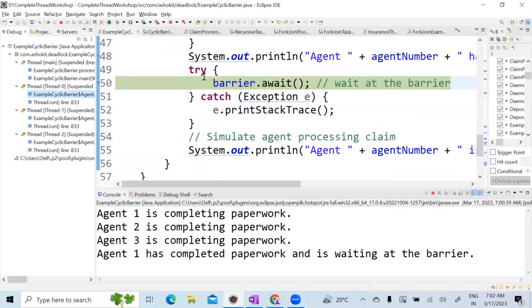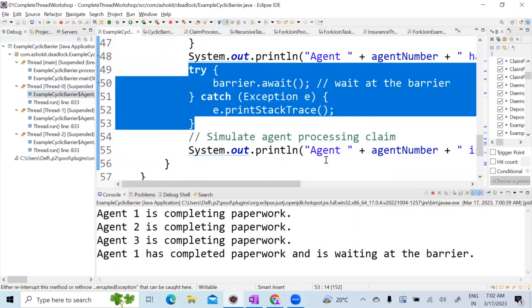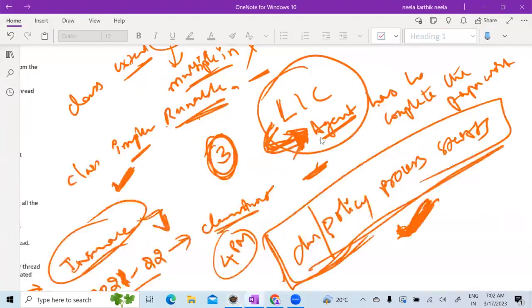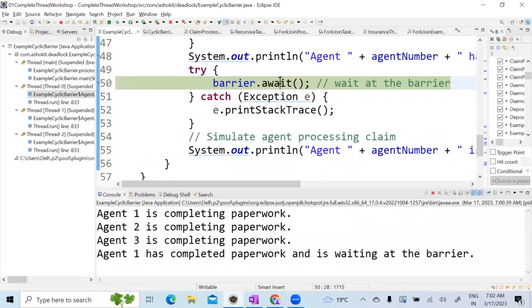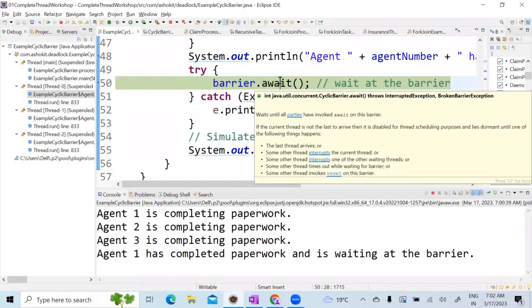If I don't write this code, the policy process will start immediately. So I want all the threads to come to a common point and wait. Only when all the threads have come to a common point will I start. For example, you have 3 friends, including you 4, and you 4 friends are planning to go somewhere.